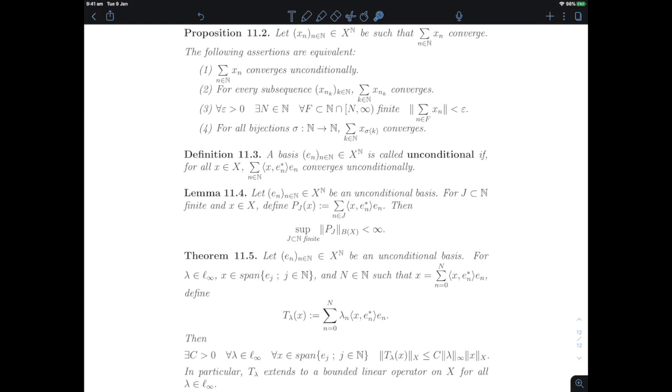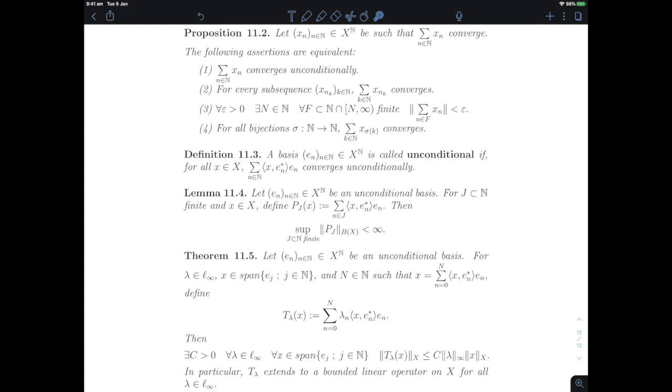Now, the answer is yes, if the basis is unconditional. If the basis is unconditional, there exists a constant such that for every choice of bounded lambda n's that I'm multiplying by, the norm of T lambda x will be controlled by a constant that doesn't depend on x or lambda, times only the sup norm of the lambda and the norm of x. So this will mean that T lambda extends to a bounded linear operator for any choice of bounded sequence lambda in little l infinity, with a norm as a bounded linear operator that only depends on the sup norm of the lambda n.